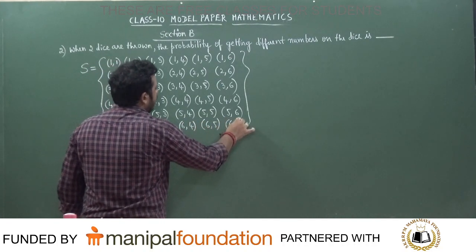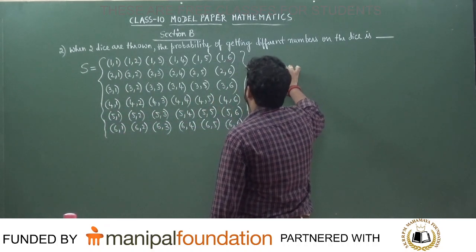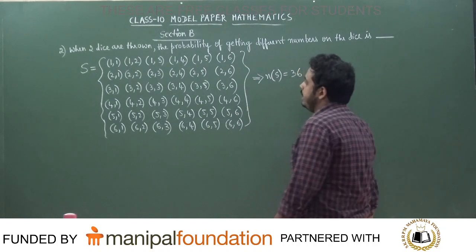So can you tell me how many events are there inside this set now? Sample space set, 36 events are there.